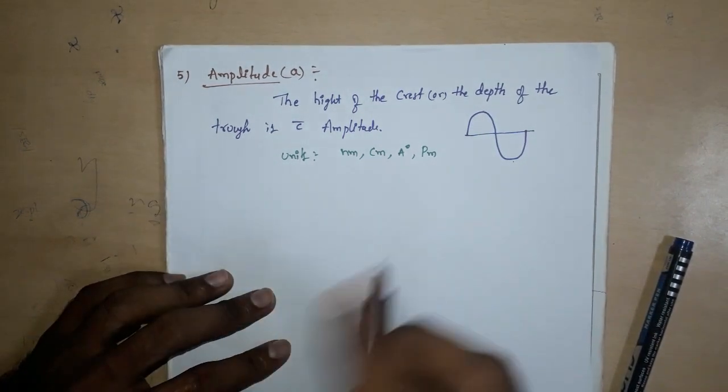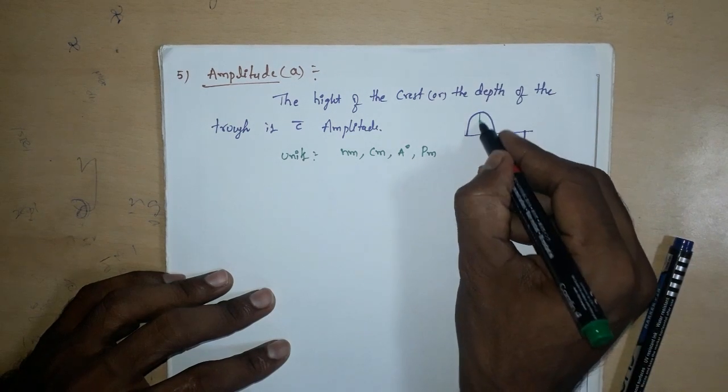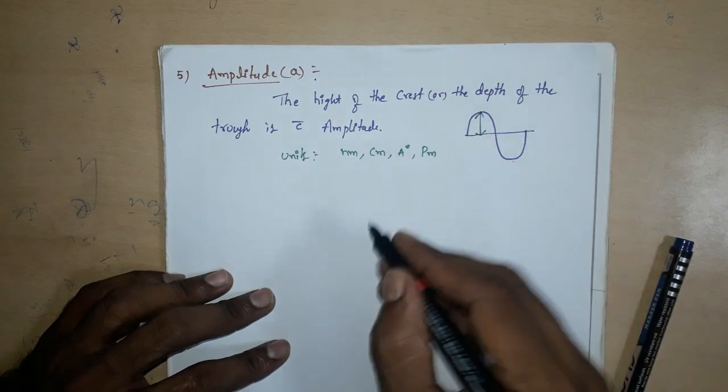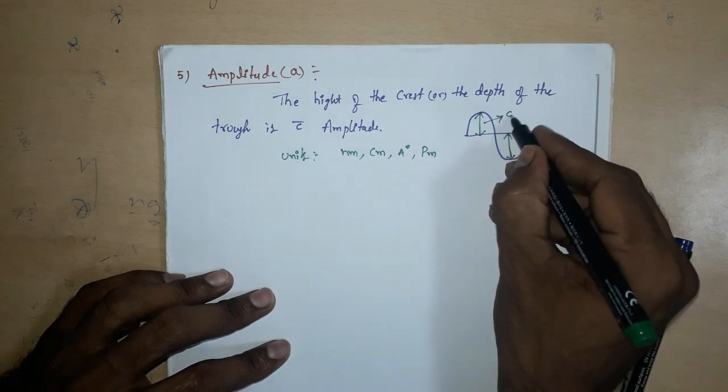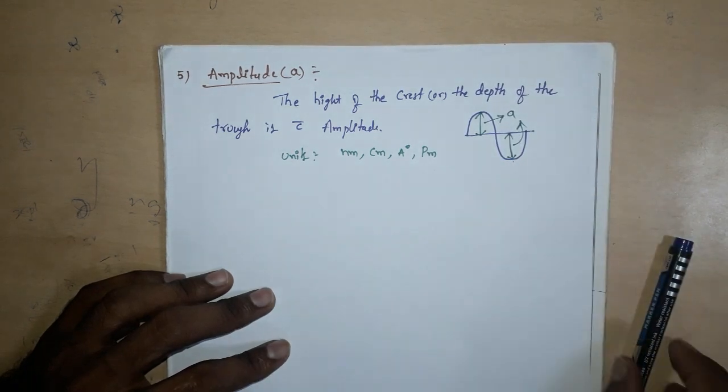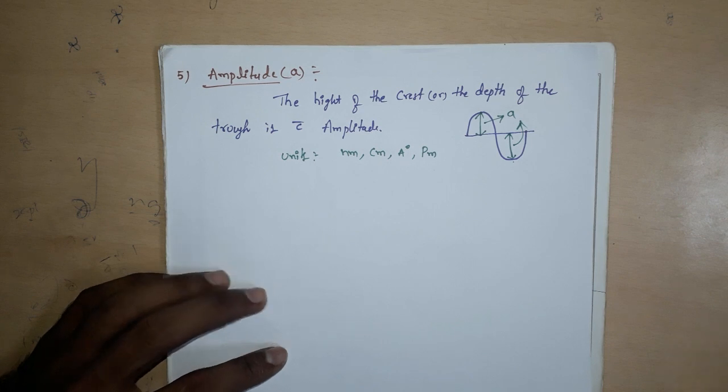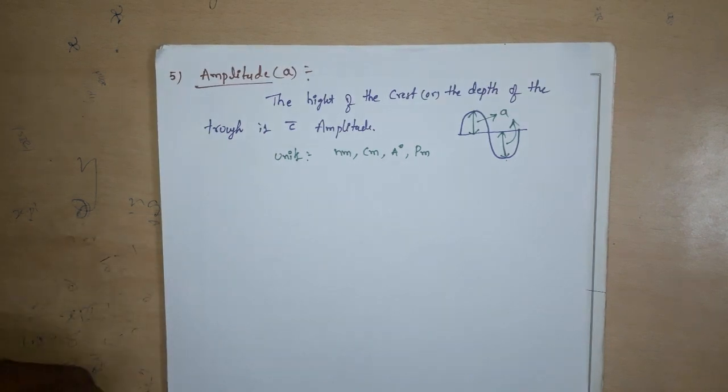The units for amplitude are nanometers, centimeters, angstroms, picometers, etc.